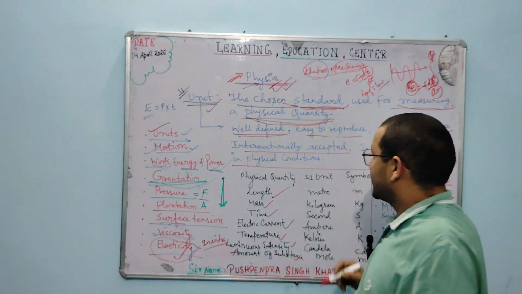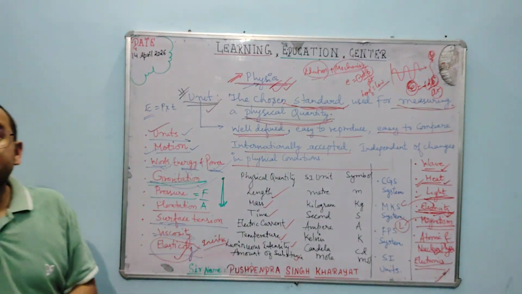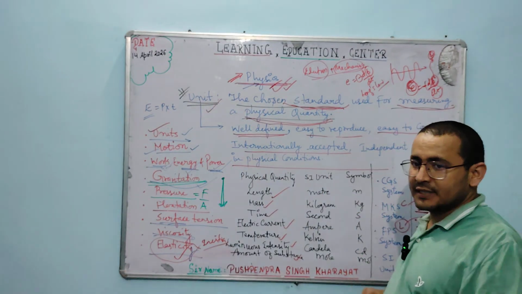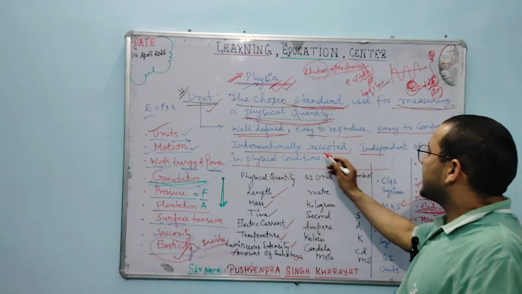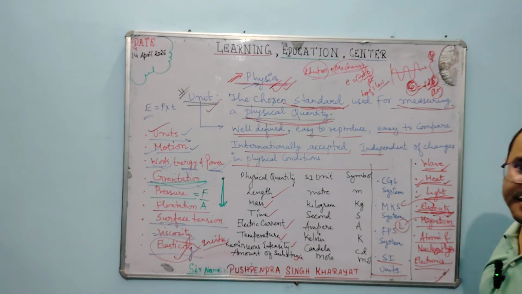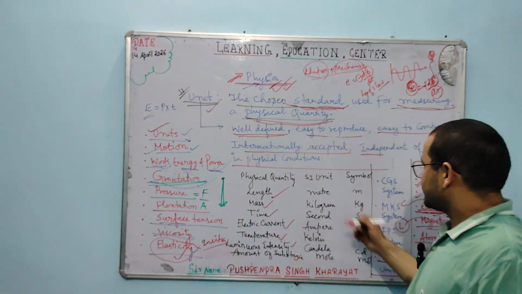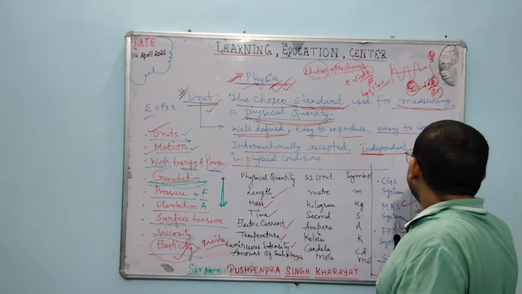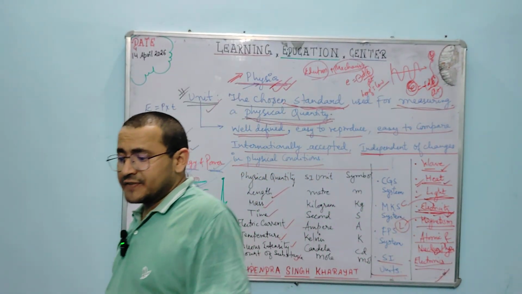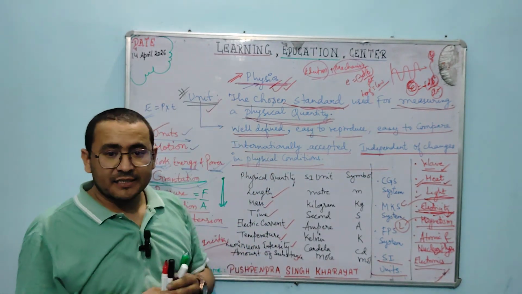The unit should be internationally accepted. It should be internationally recognized, admired, and definitely internationally accepted. An internationally accepted unit is something like the SI unit, the international standard units, called Standard D international in some other languages. And it should be independent of changes in physical conditions. In whatever physical condition, it should be independent of changes. That should be the main characteristic of units.